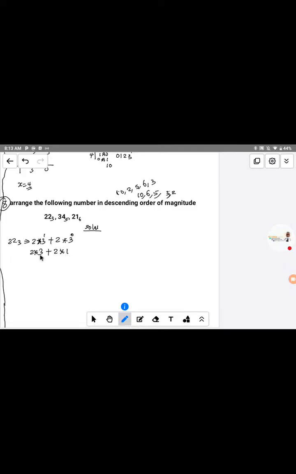Now let's do the simple mathematics. 2 times 3, that is equal to 6, plus 2 times 1, that is equal to 2. So when you add it together, 6 plus 2, that is equal to 8. So you have 8 in base 10. That means that 22 in base 3 is equal to 8 in base 10. I hope you got that one. If you understand that part, let me know in the comment section before I move to the next part.